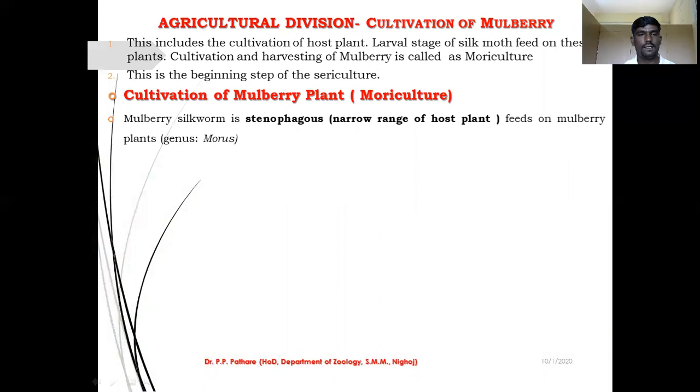Mulberry silkworm is a stenophagous, with a narrow range of host plants. Stenophagous means narrow range, very few. They are generally host plant dependent. It means this silkworm, this insect, shows a very narrow range of host plants for feed or as food material. It feeds on mulberry plants. The genus is Morus.